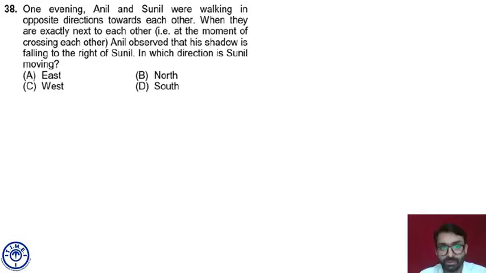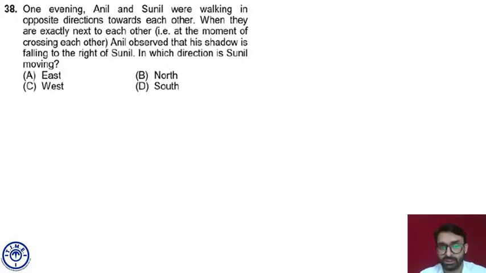Anil's shadow must be falling in east direction, which is right of Sunil. So if east is right of Sunil, Sunil must be facing north. If Sunil is facing north and Anil is facing the opposite direction, Anil must be facing south.